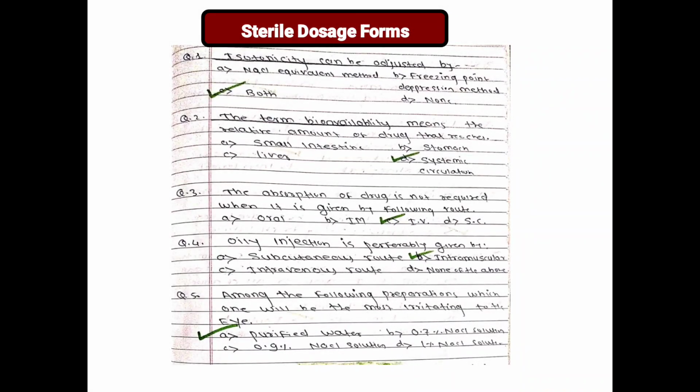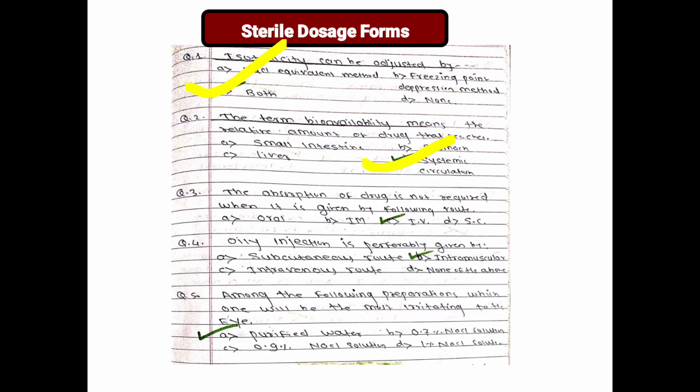Next, sterile dosage form. Sterile dosage forms are those dosage forms which are free from microorganisms. Isotonicity. Isotonic. Iso means same, tonic means concentration. Isotonicity can be adjusted by which method? Sodium chloride equivalent method, freezing point depression method, and none of the above. So isotonicity can be adjusted by both sodium chloride equivalent method and freezing point depression method. Next, the term bioavailability means relative amount of drug that reaches stomach, small intestine, liver. A option small intestine, B that is stomach, C that is liver, and D systemic circulation. Systemic circulation is the correct answer. Bioavailability, availability of drug in systemic circulation means blood.